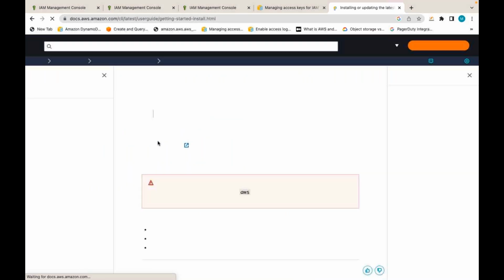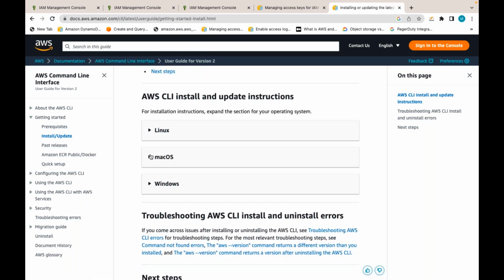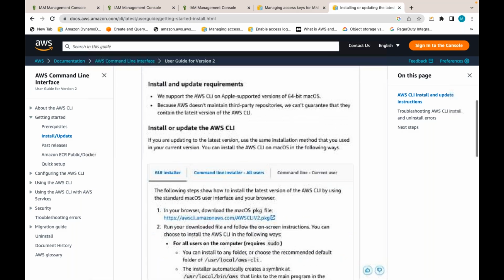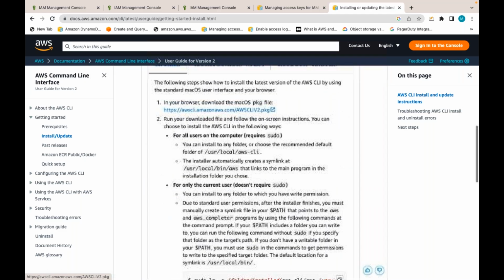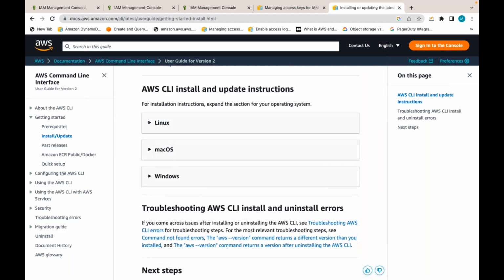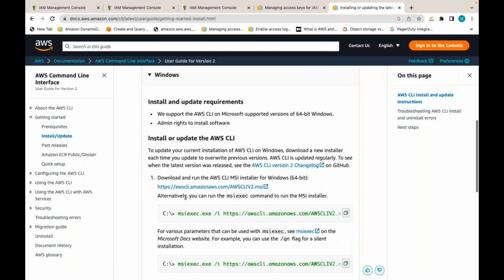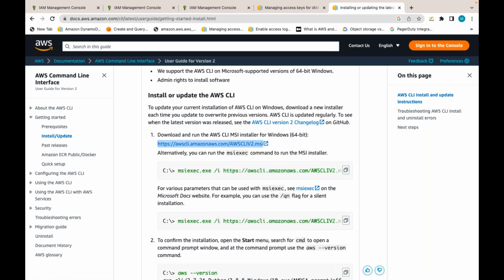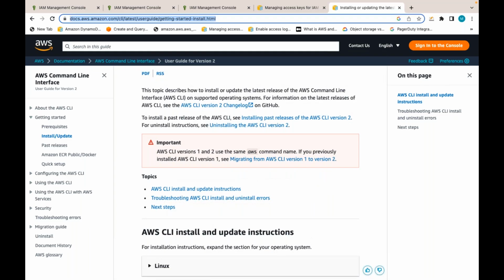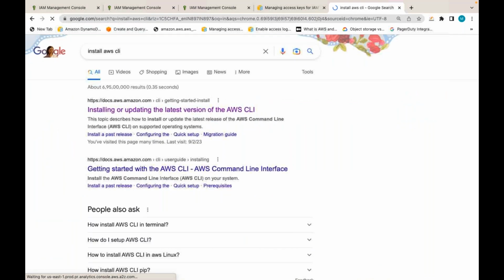I am using a MacBook. I can install AWS CLI by downloading this pkg file. Double click on that pkg and it will install. Suppose you are using Windows laptops, desktops or servers, you can download this MSI file. I'm giving that MSI file link here. You can also just go to Google and search install AWS CLI. It will show the official documentation only. Click on this link.